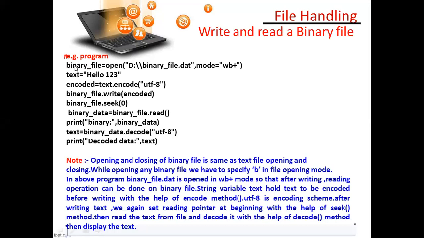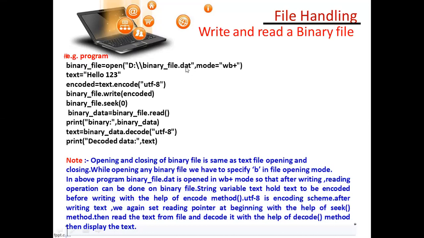This is a variable, or object. Equal is an assignment operator here, and open means it is opening from D drive. I have saved it in D drive, and this is the file name, binary_file.dat. What is dat? It is the extension name of a binary file.